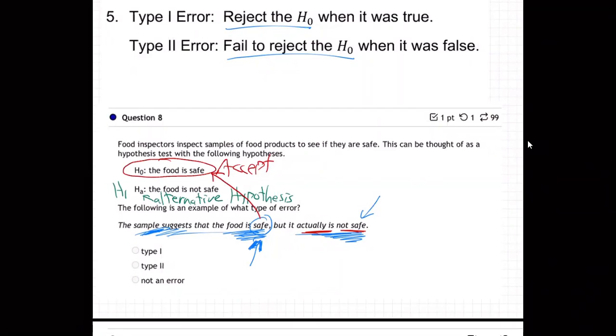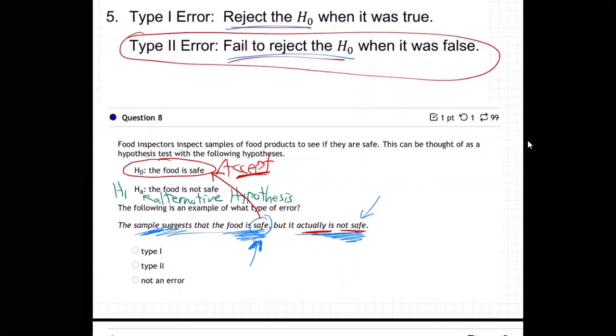So what does that mean? They accepted H0, meaning they what? Rejected it or failed to reject it? They failed to reject it. Yeah. So it's type 2. They failed to reject it. This is a type 2 error for sure, right? They accepted the null. They failed to reject the null. Does everybody see that? See how you hone in on that?